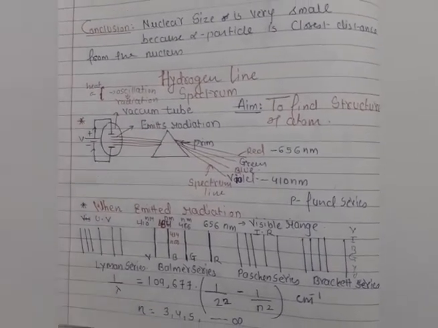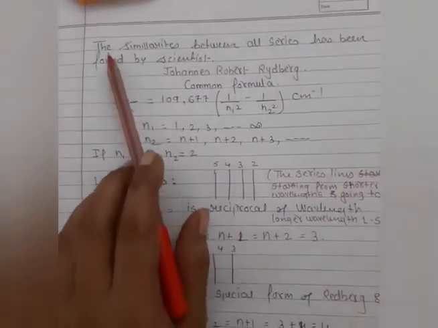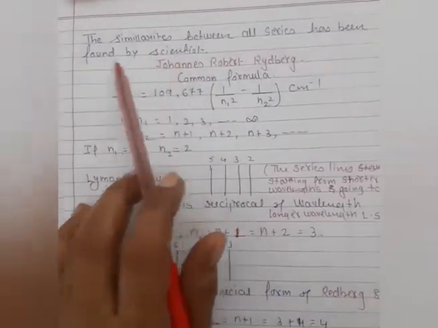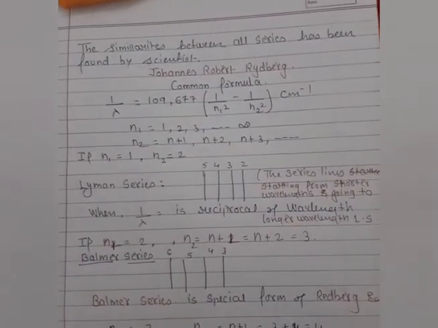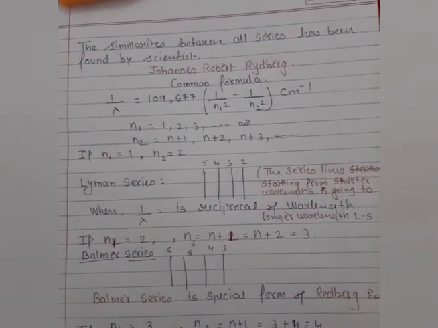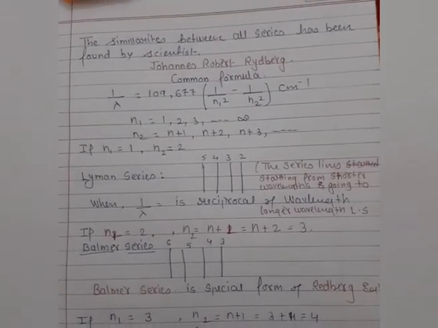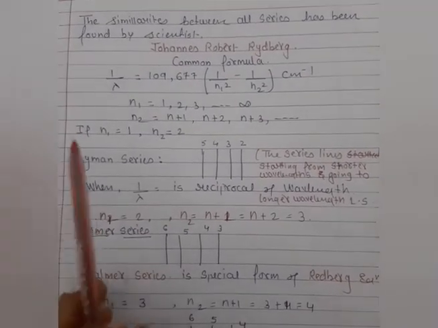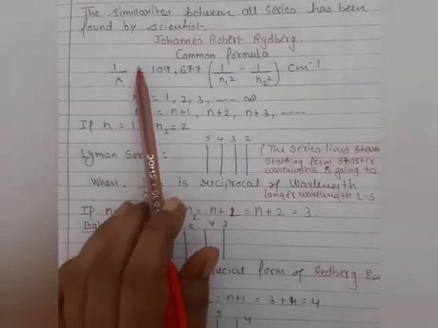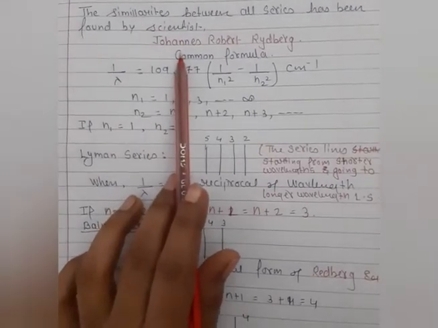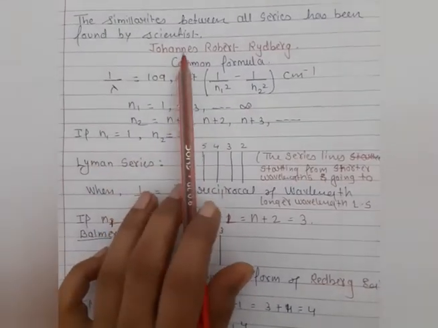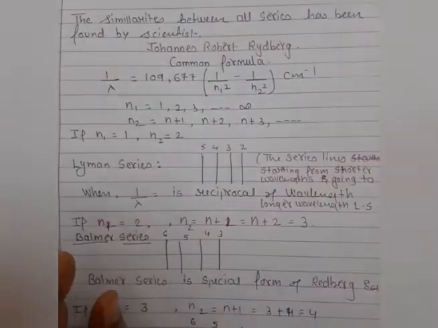Let's move on to the next concept. The similarities between all these series were found by one famous scientist in physics. Because, students, here you can see different wavelengths are present, and these different wavelengths were derived by different scientists at different temperatures of hydrogen. When we take the similarities of all the wavelengths, this work was done by a very famous scientist named Johannes Robert Rydberg, known as the Rydberg scientist.